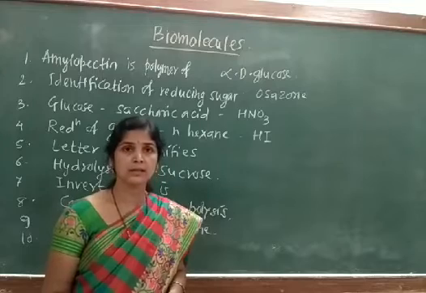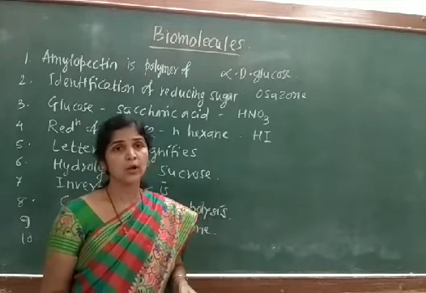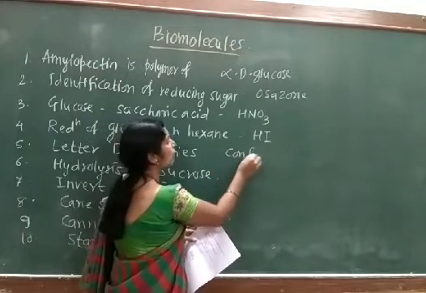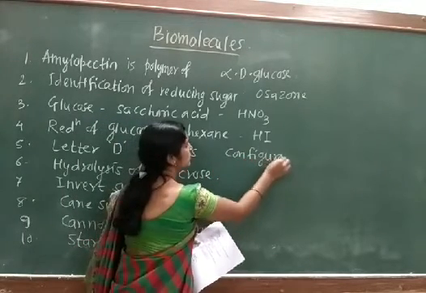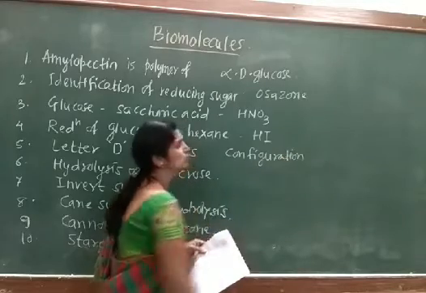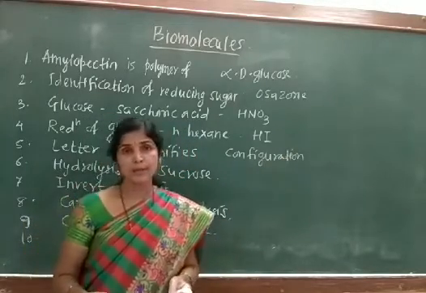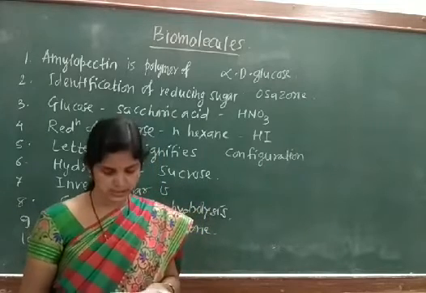So what is the correct answer? D and L have been used to represent the configuration of that particular carbohydrate. So configuration is the correct answer.